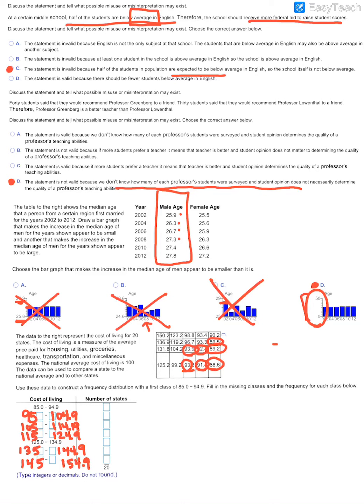So all of those are 85 or higher, but they are less than 94.9. So 3, 6, there would be 7 values. And then you would just continue on with the rest of those classes.